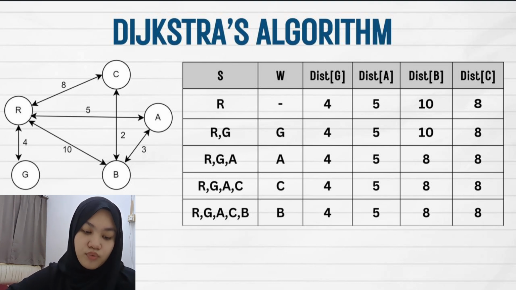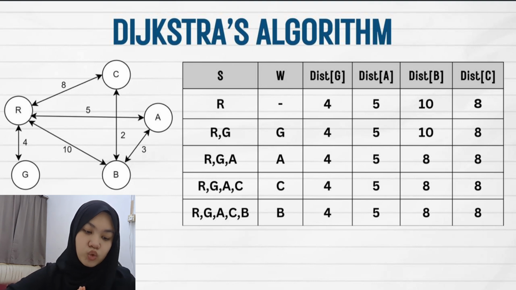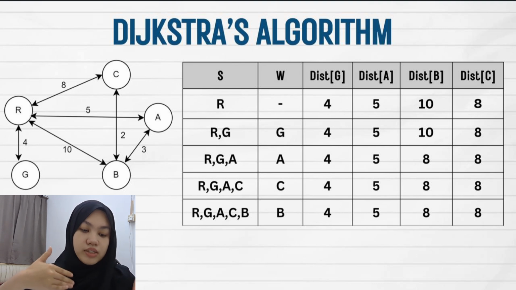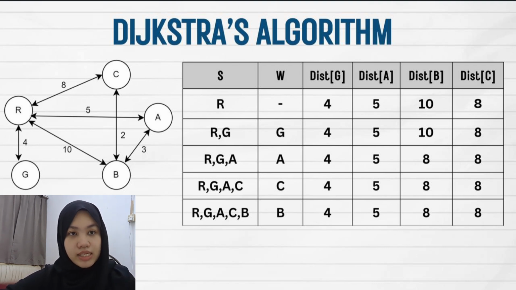Briefly explained, for R, W is R, which means that R goes directly to G, A, B, and C. So the shortest path from R to G is 4, to A is 5, to B is 10, and to C is 8. Then we pick the second row, we pick G as the W, but there is still no change in the value.